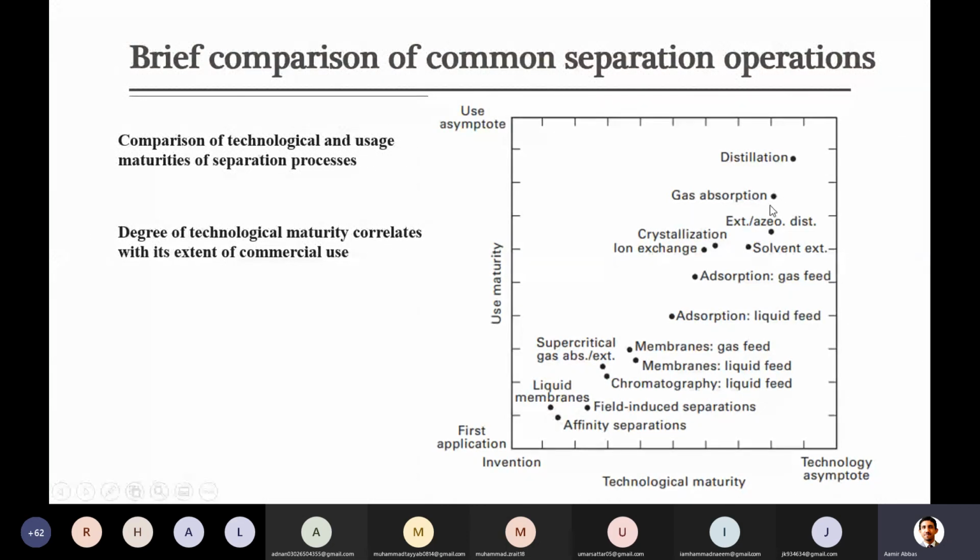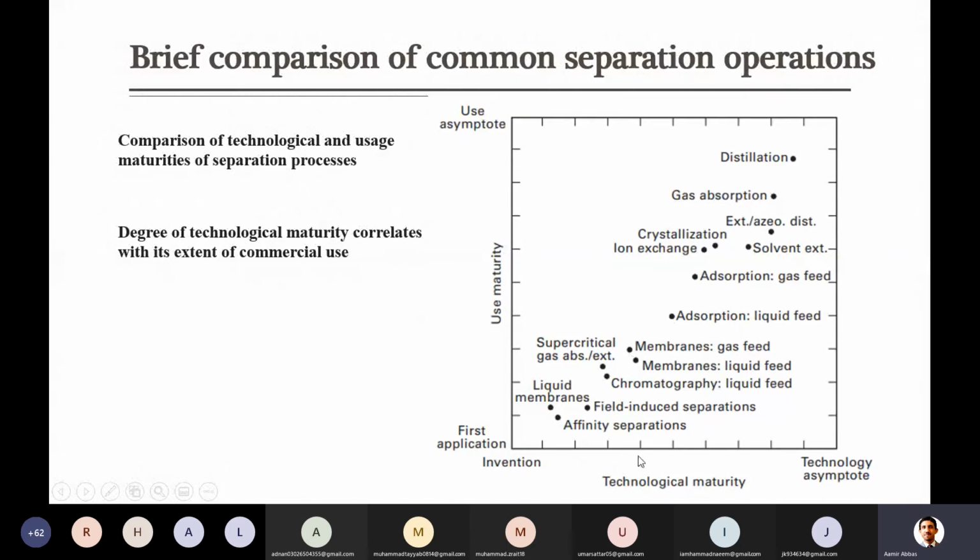Then there is next gas absorption, that is widely used and a good technology. And similarly, you can see a number of these techniques, and somewhere here, even below 50%, there is membranes. But above you can see these technologies which you usually come across or study, like distillation, gas absorption, adsorption, crystallization, ion exchange. These are better technologies, quite mature and widely used.